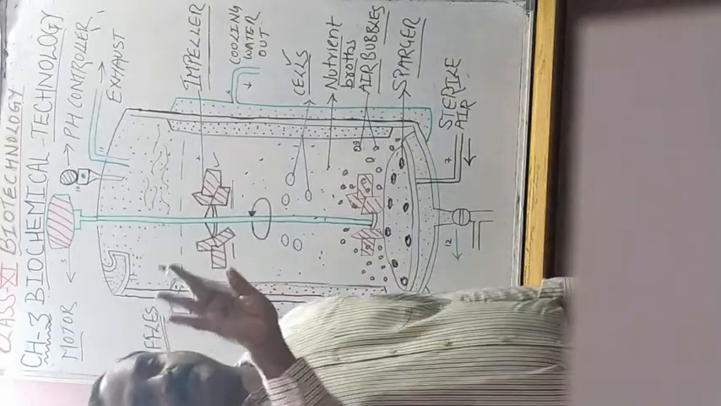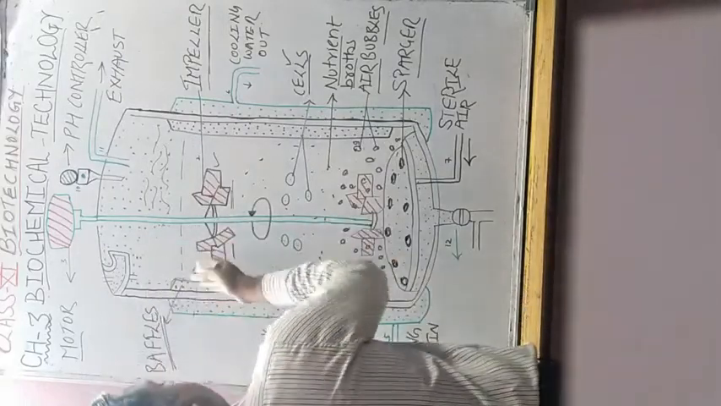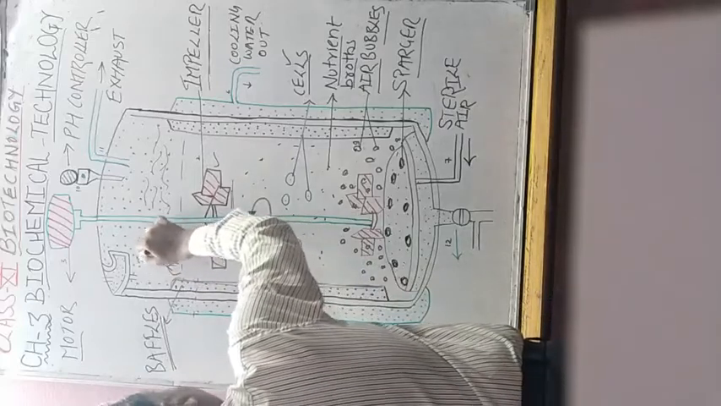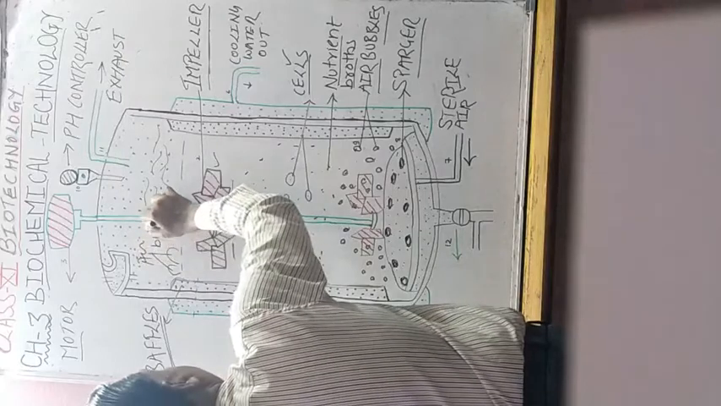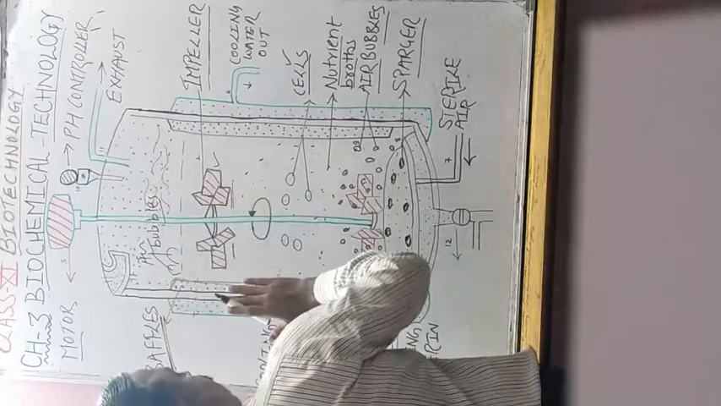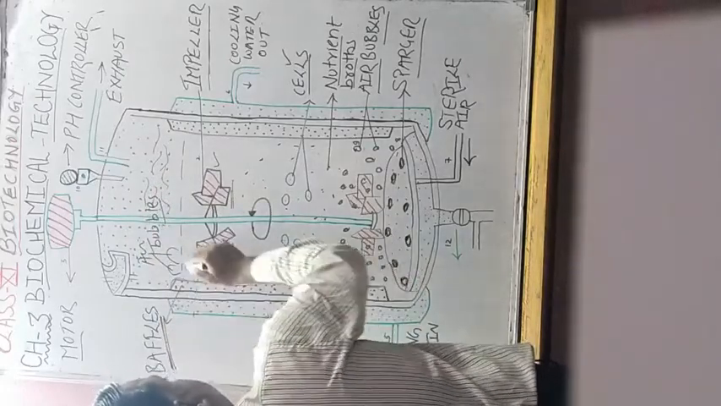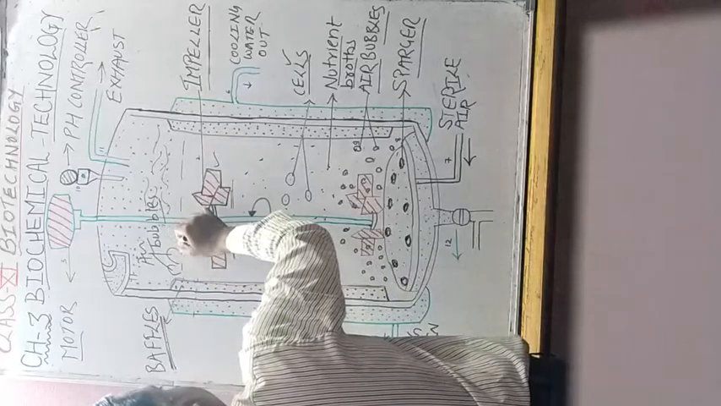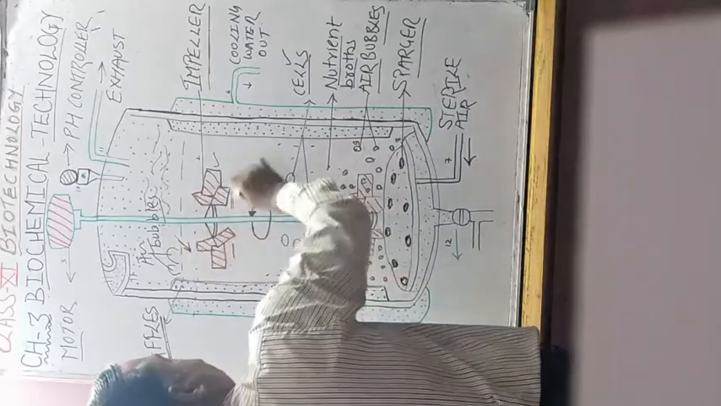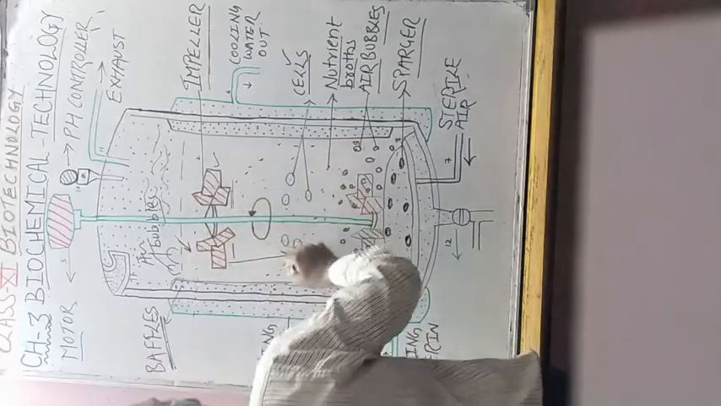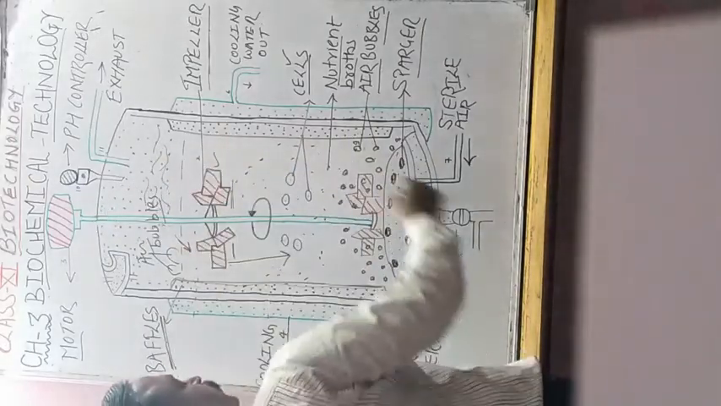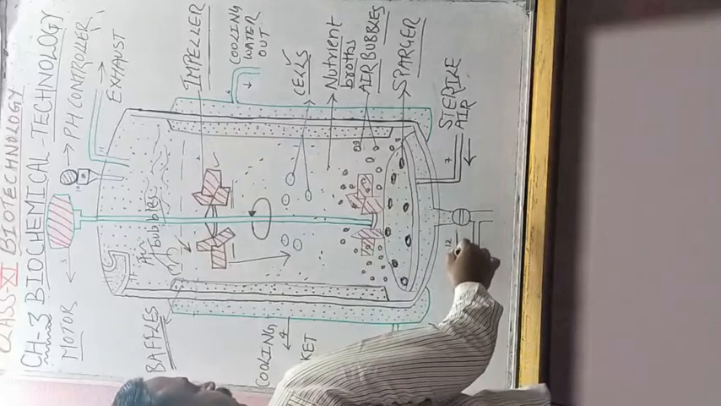Baffles create turbulence, it turbulates like this. Turbulence produces air bubbles here. It is always in motion, and the turbulence produces air bubbles, and oxygen from these air bubbles is diffused inside this broth, and that is used by the growing cultures. So student, ultimately all the products are harvested from this harvest line in the last.